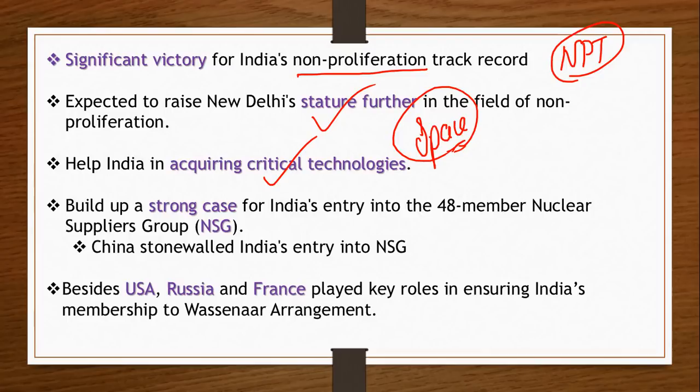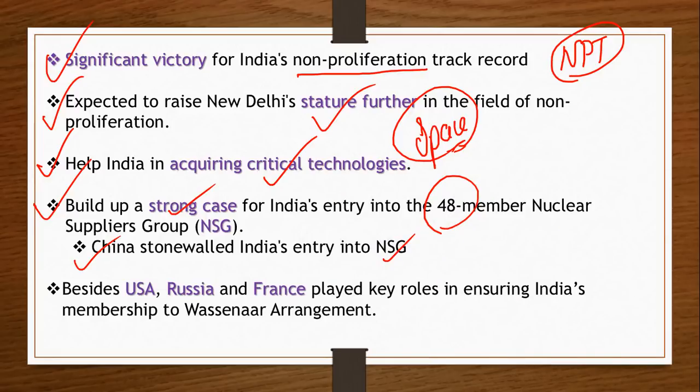It also indicates that this entry into WA will open a door for our entry into NSG, the Nuclear Suppliers Group. It builds a strong case for India's entry into this 48-member NSG, and we know very well that China is the main firewall, the country that is not allowing us to enter this NSG. It works with a consensus, so as long as China is not happy, we will never get entry.